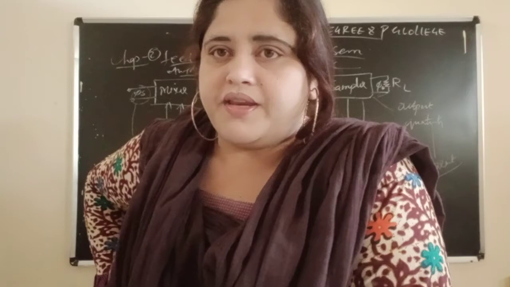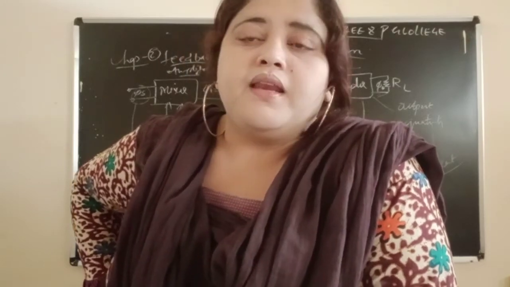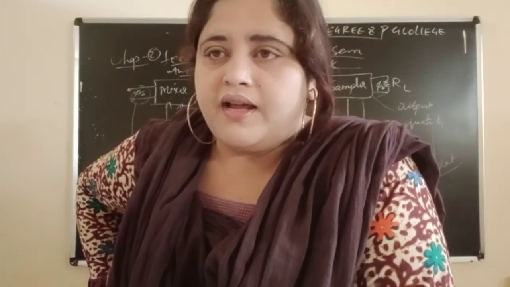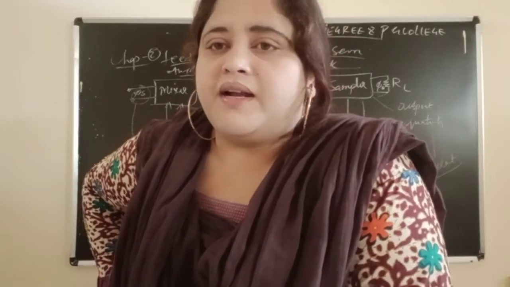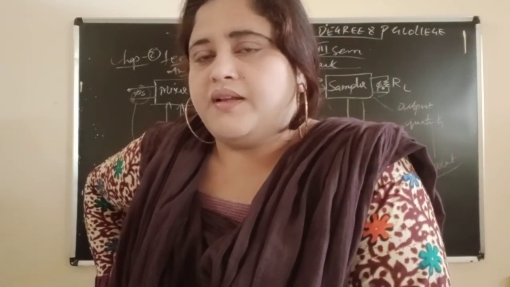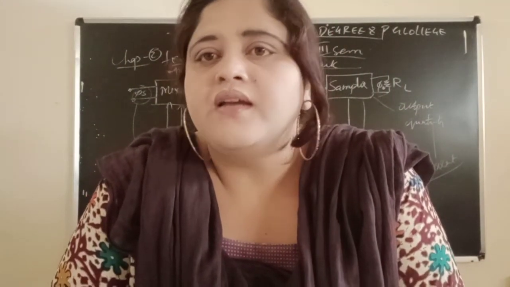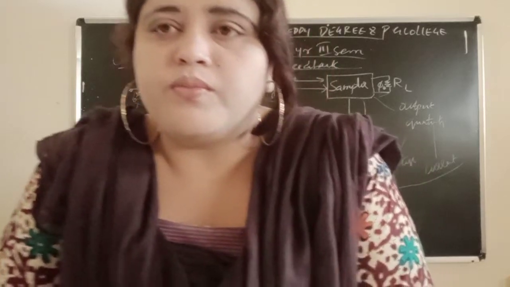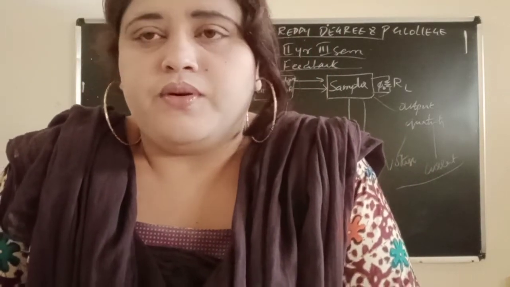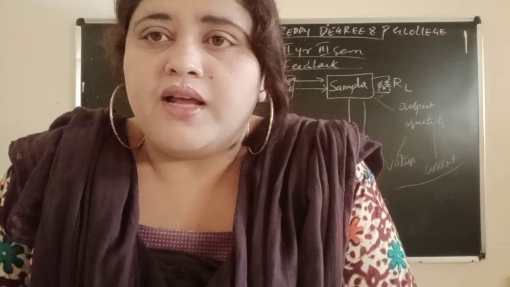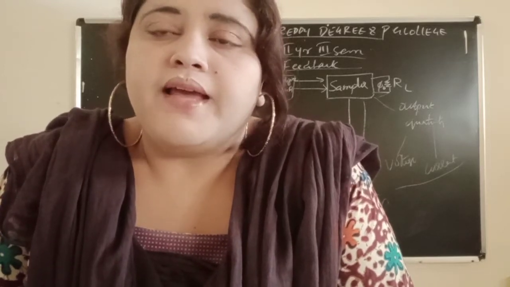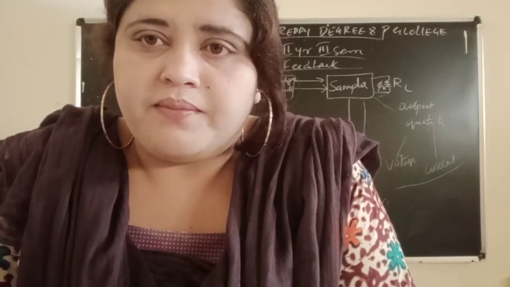First, what is happening in the concept of feedback? In the feedback definition, what have we learned? Feedback means the part of the output is again injected back to the input. Okay, a part of the output injected back to the input is known as feedback. Then we went for the concept of feedback.